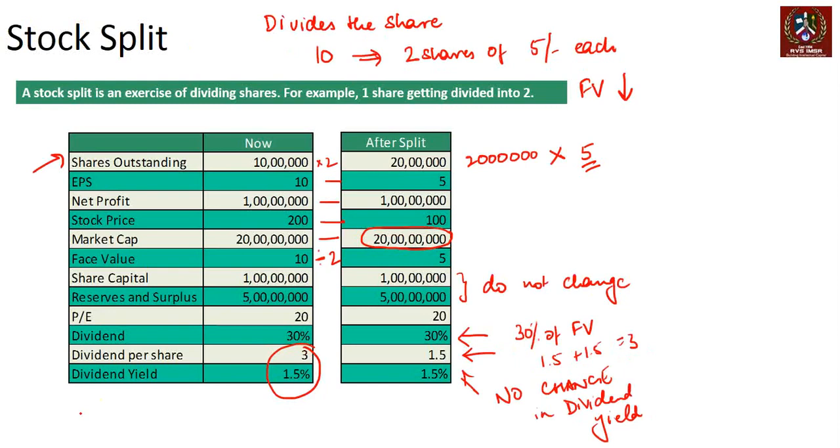So why would a company do a stock split, right? Why would a company do a stock split is purely to reduce the share price. And obviously, because the share price goes down, people find it easier to buy, it increases liquidity. But unlike a bonus, there is no liability on the company to end up paying higher dividends.